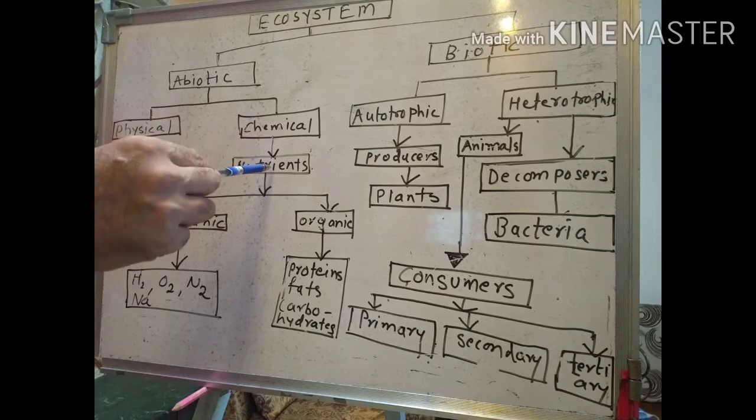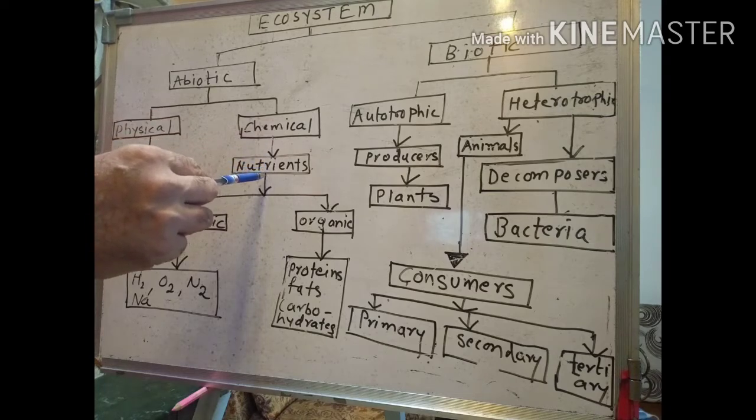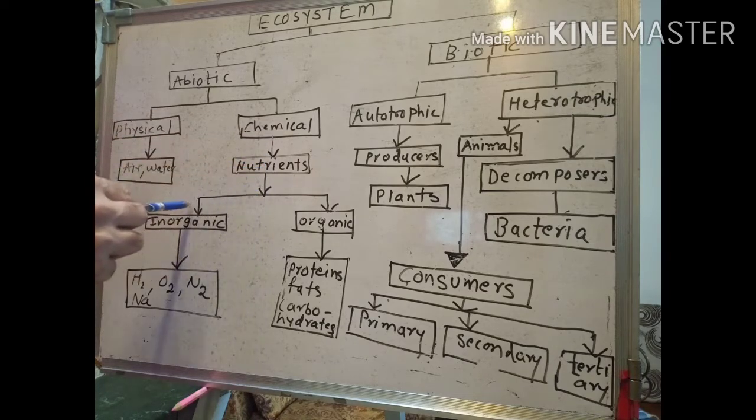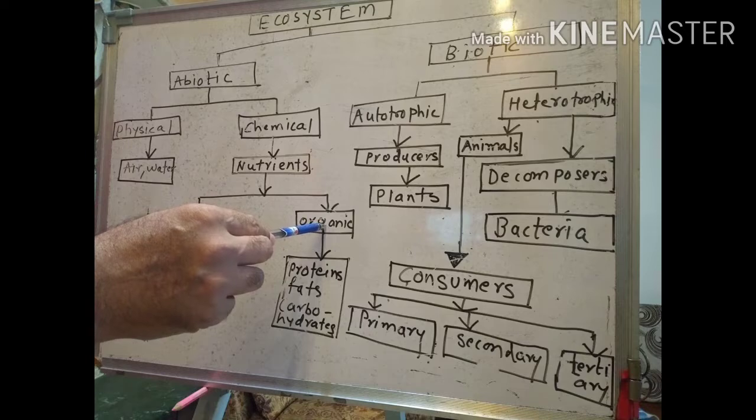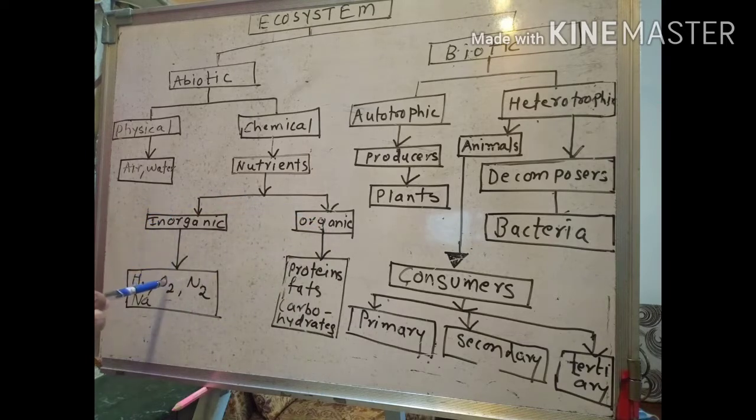Under the chemical factors, you have nutrients. Nutrients are again of two types, inorganic nutrients and organic nutrients. The inorganic nutrients would be components of the atmosphere like hydrogen, oxygen, nitrogen, sodium, potassium, calcium and so on.